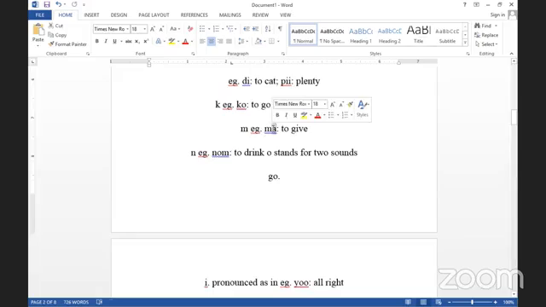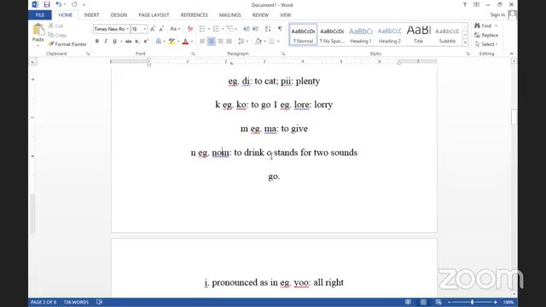We remember we said ma means to give. Then we come to N, which is a Twi sound. An example here: we have the N, we have O and M. The O is O, and so "num". So num means to drink.